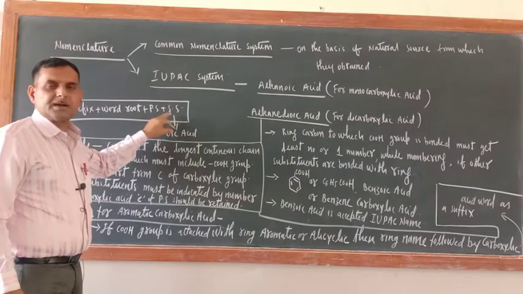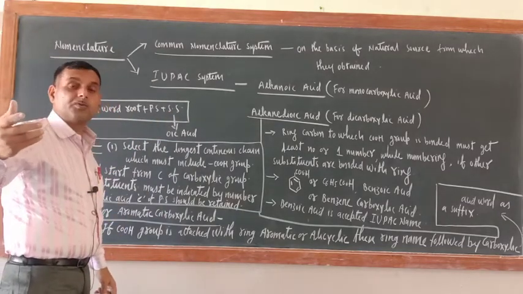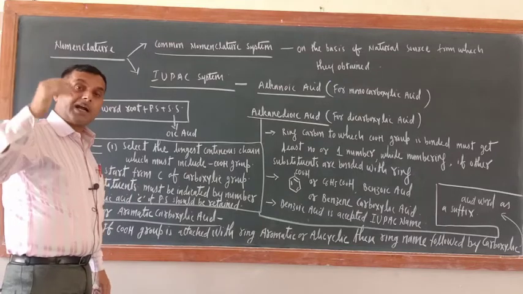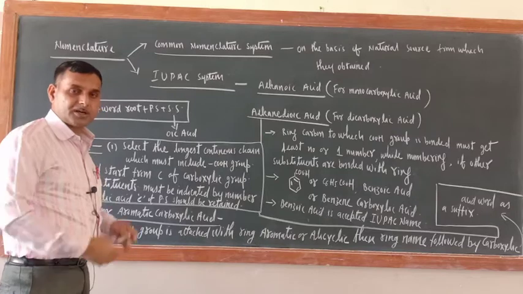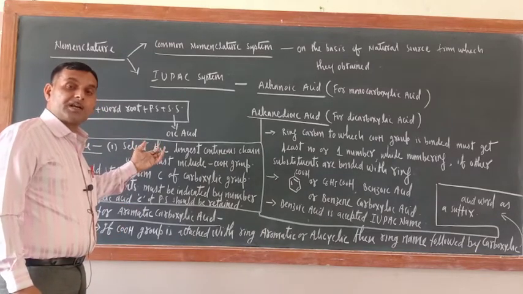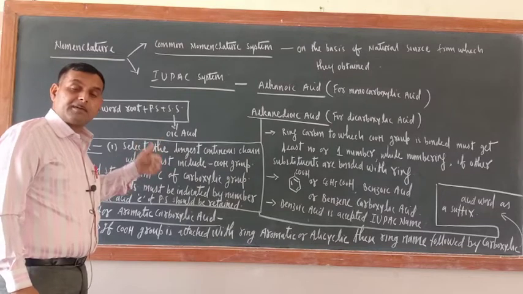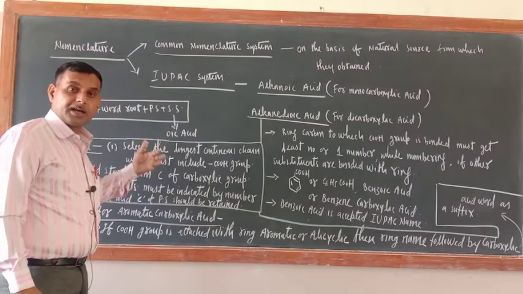Secondary suffix is the suffix which has been assigned to different functional groups, and that decides the identity of that functional group. Like in case of OH, ol; in case of COOH, oic acid; in case of ketone, one; in case of aldehyde, al. Correct or not?